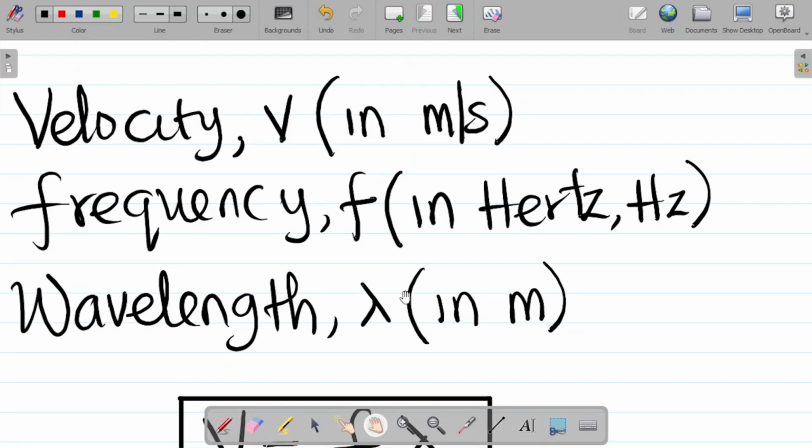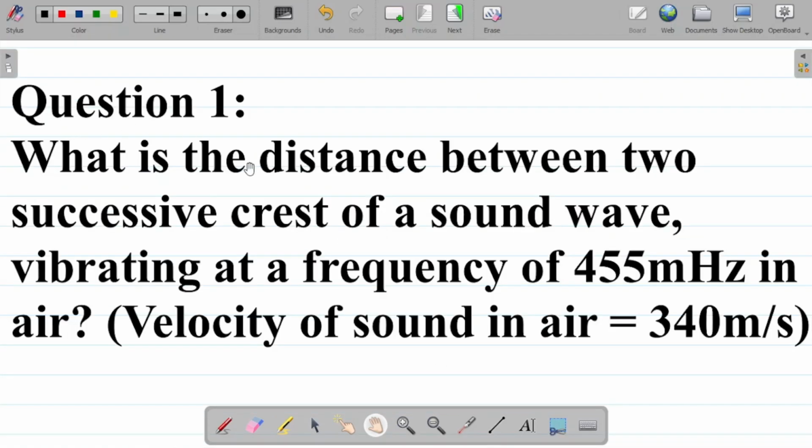Now let's take some questions on this and then we try to solve this on sound waves. Question 1. What is the distance between two successive crests of a sound wave vibrating at a frequency of 455 millihertz in air? Velocity of sound in air is equal to 340 meters per second.